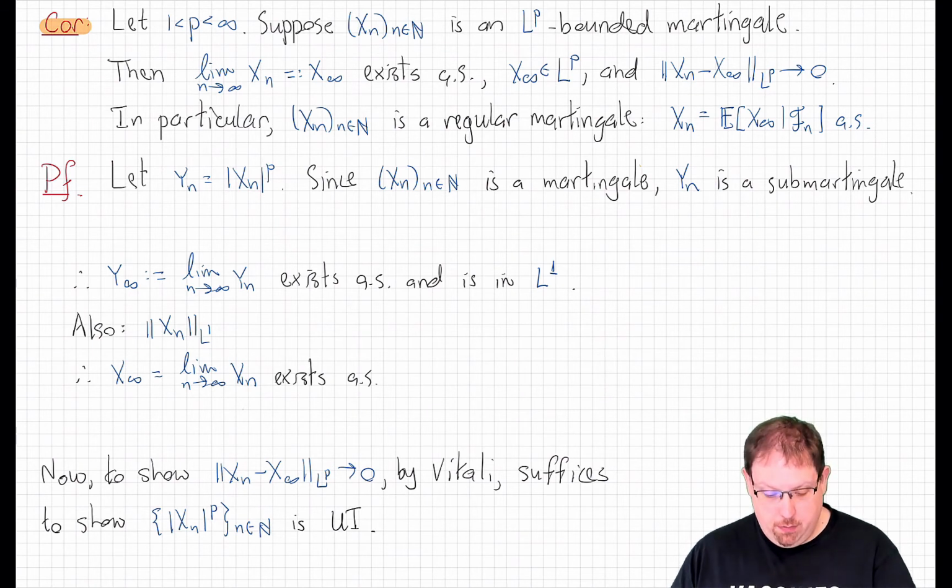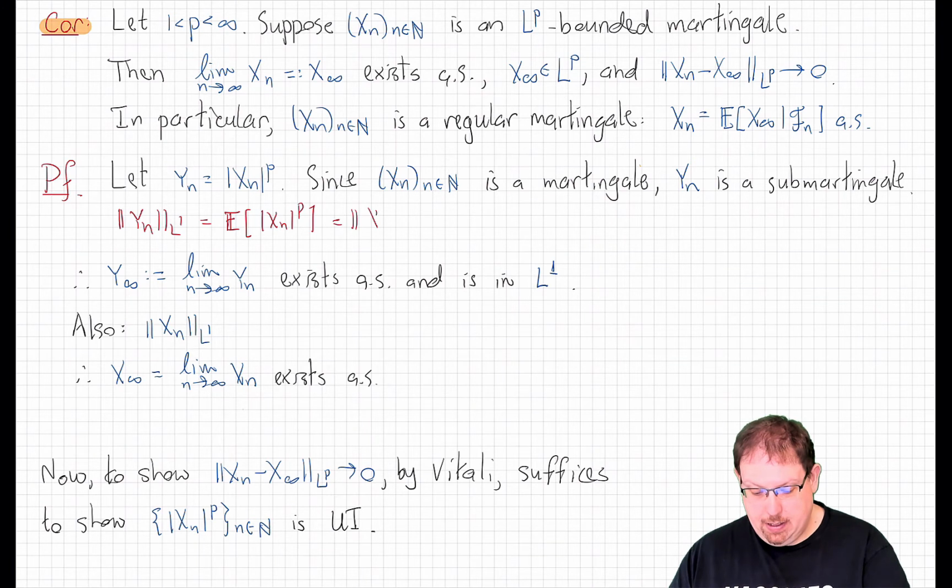Now, moreover, if we look at the L1 norm of yn, well, that's just the expected value of the absolute value of yn, which is the expected value of xn absolute value to the pth power. So that's the LP norm of xn to the pth power.